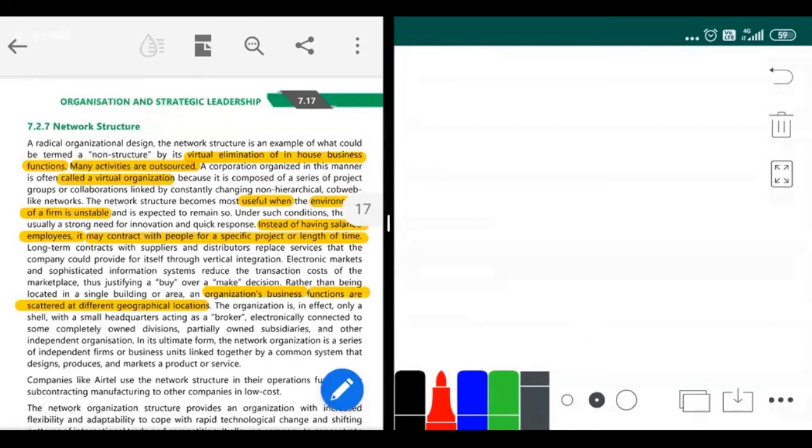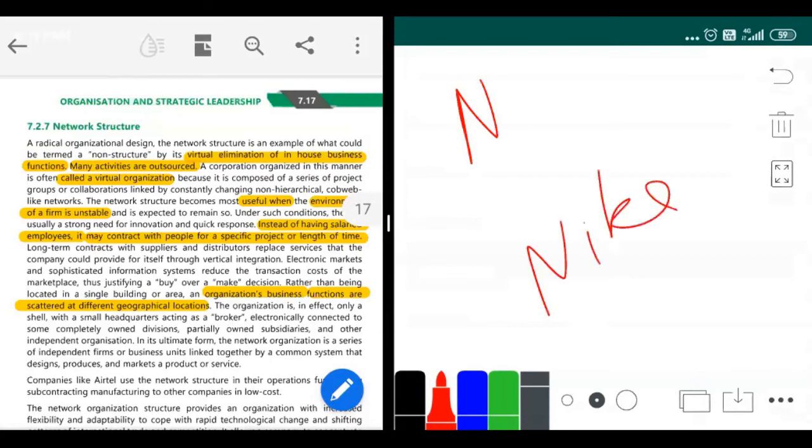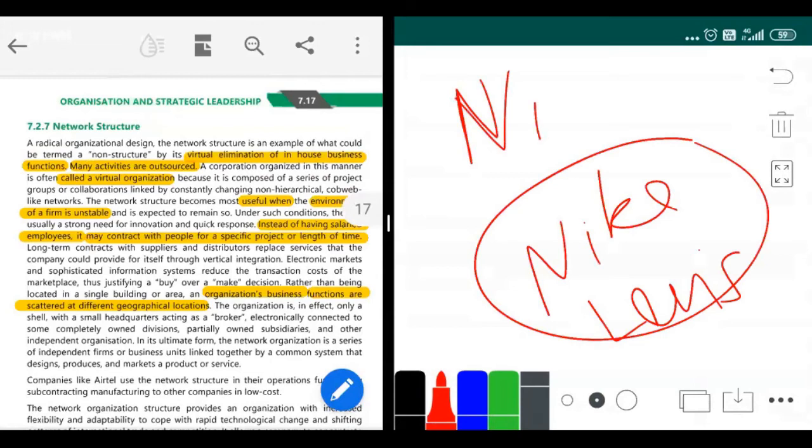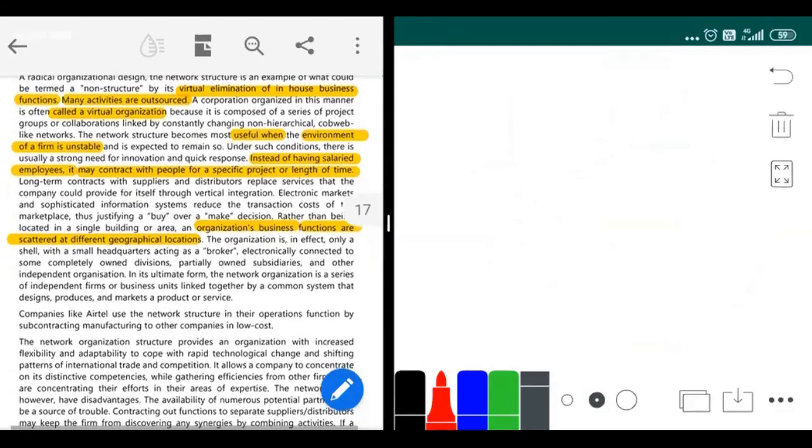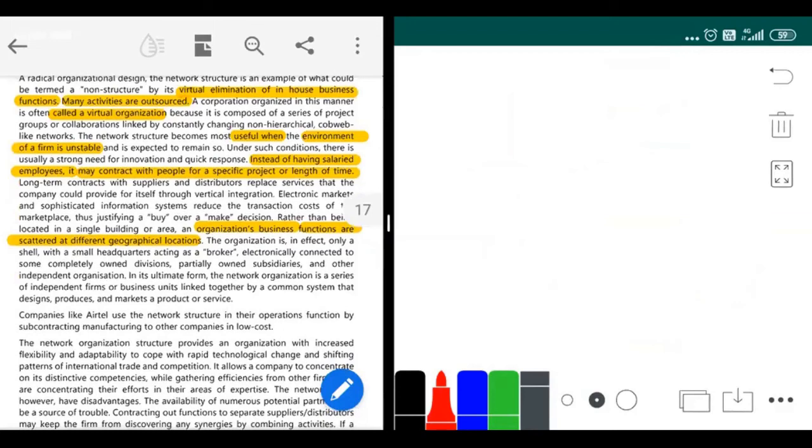I hope you have understood what a network structure is. Everything is outsourced here. Organizations that follow the network structure, like Nike, Levi's jeans and all of them, are known as virtual organizations, because there is nothing like a real organization here. They only have a small headquarters, and everything else is outsourced. Virtual elimination of in-house functions, with many activities outsourced, is called a virtual organization.